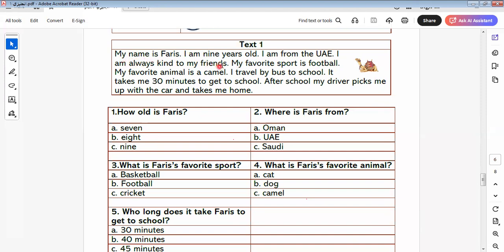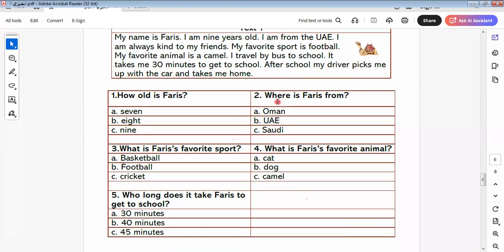My name is Faris. I'm 9 years old. I'm from the United Arab Emirates. This is the abbreviation of United Arab Emirates. I'm always kind to my friends. My favorite sport is football. My favorite animal is a camel. I travel by bus to school. It takes me 30 minutes to get to school. After school, my driver picks me up with the car and takes me home.